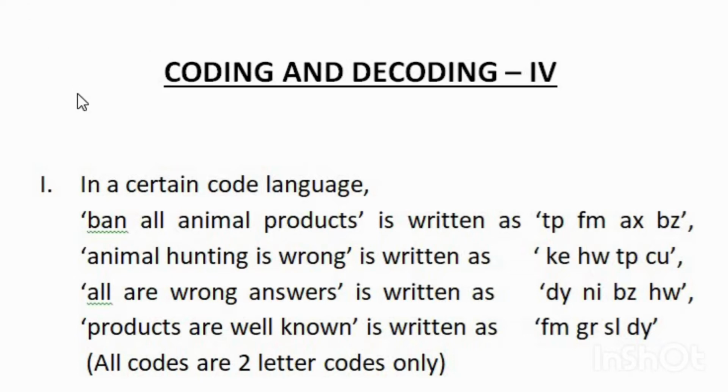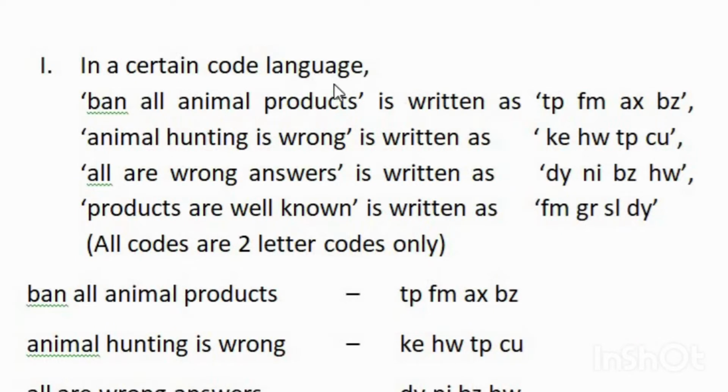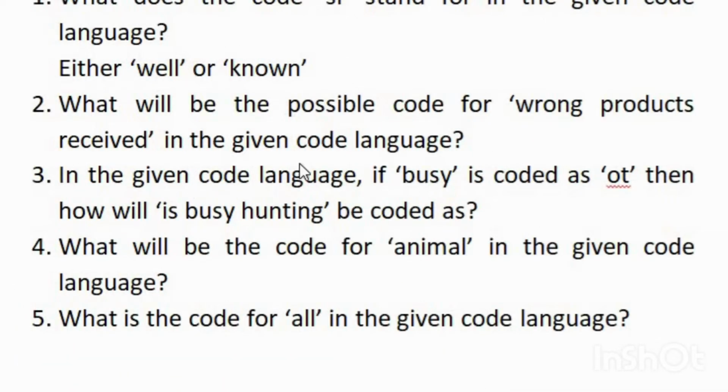We can have a look into the questions, and the first question is: in a certain code language, "ban all animal products" is written as TPFMAXBZ. "Animal hunting is wrong" is written as KEHWTPCU. "All are wrong answers" is written as DYNIBZHW. "Products are well known" is written as FMGRSLDY. All codes are two-letter codes only. And they will give you 5 questions based on those codings.